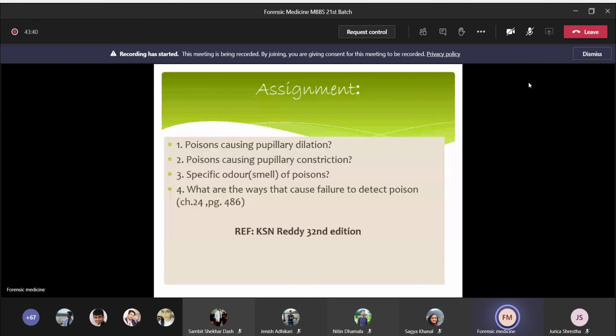This is the assignment for you. So there are 4 questions. Please make a note of all these 4 questions. Okay. So for question number 1 and 2, you need to know at least 4 poisons that will cause pupil dilatation and then constriction. So this is very important for PBQ question. Okay.